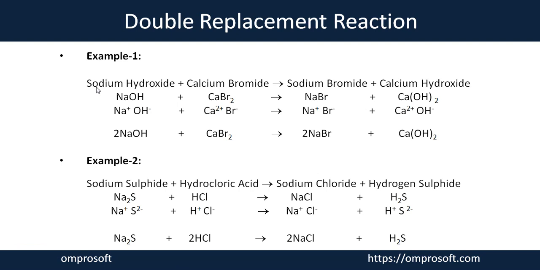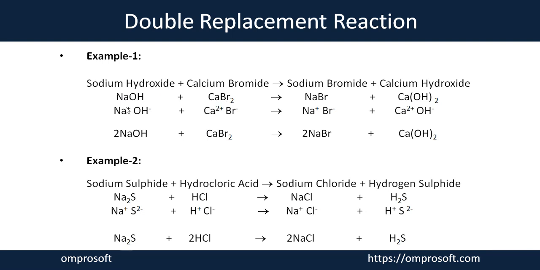Here the sodium hydroxide reacts with the calcium bromide. You have two compounds here, the sodium hydroxide, which is represented by NaOH, and the calcium bromide, which is represented by CaBr2, in which the sodium and the calcium are both metals, both cations, and the hydroxide ion and the bromide are both anions. So here we have two possibilities. The cation can be replaced by the cation, and the anion can be replaced by the anion.